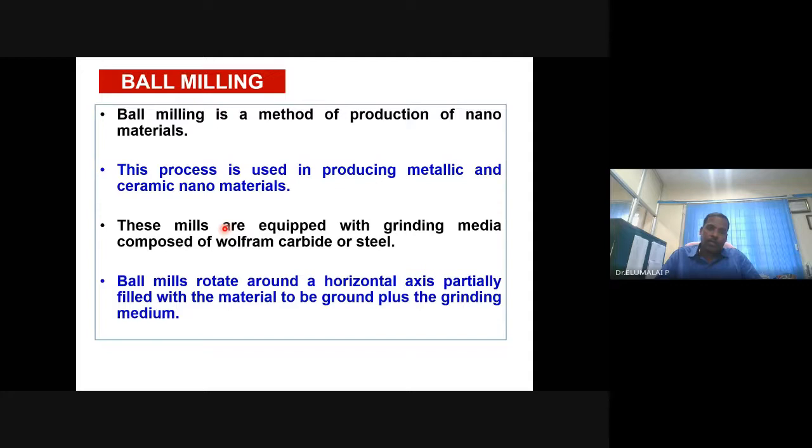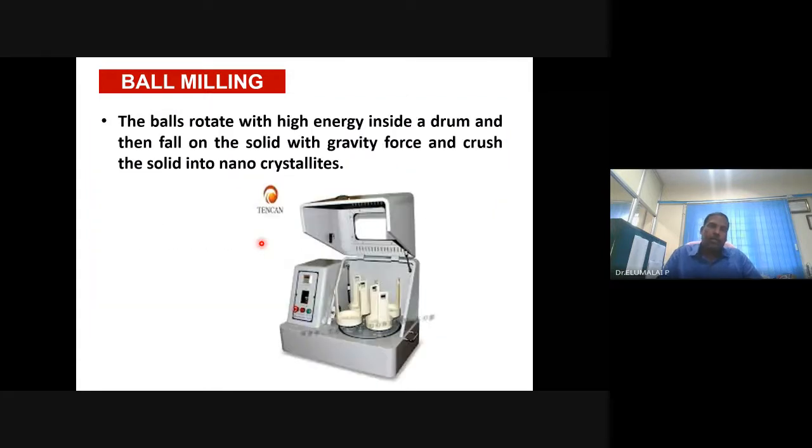Okay, so it is crushed. From the bulk material, using some hard crushing materials, generally steel or tungsten carbide as a grinding media, you go on grinding the large size grains until you reach a smaller size or nano size. There is dedicated analytical equipment to do this. You need not literally grind. There is a dedicated ball milling equipment.